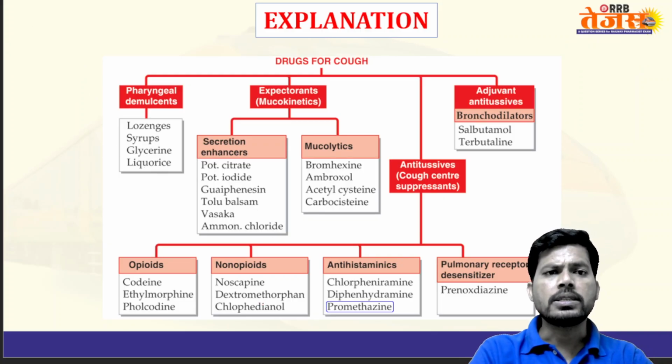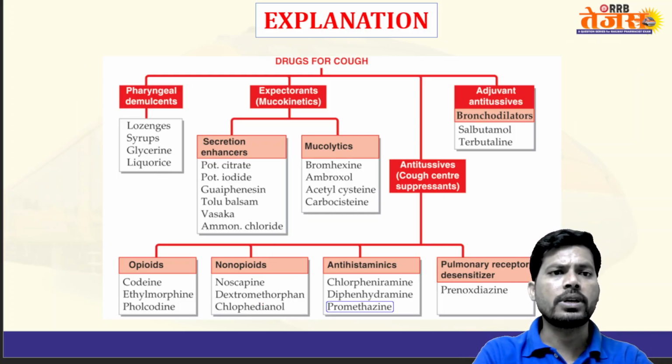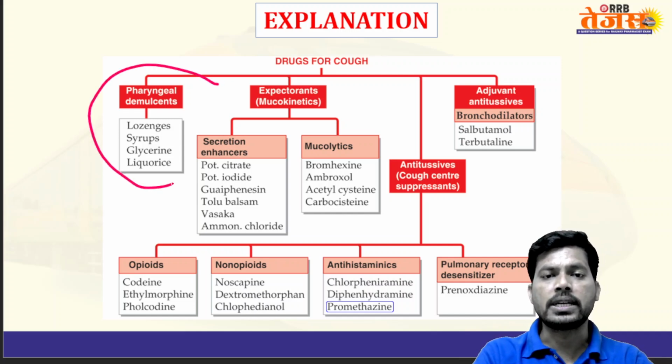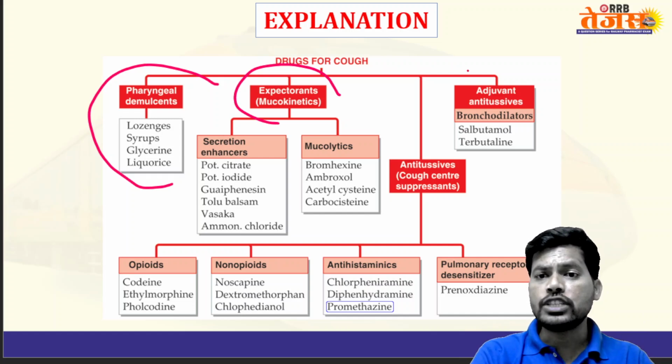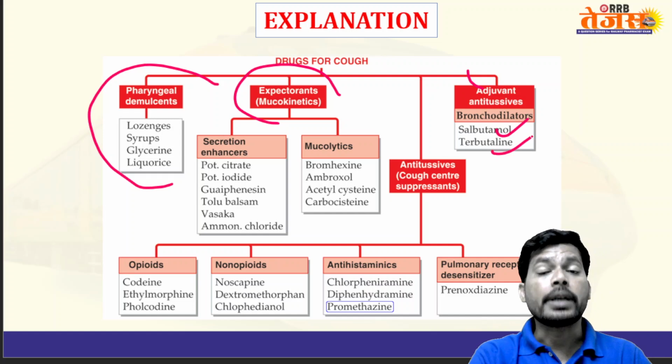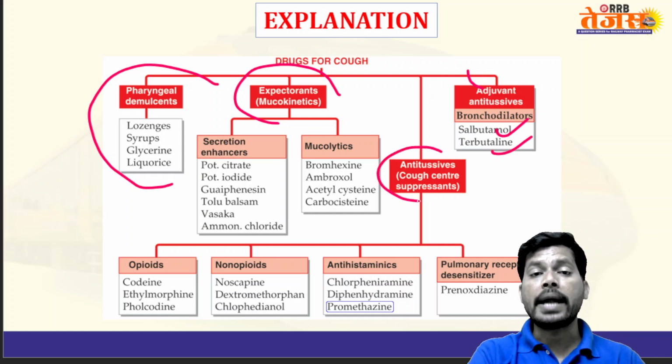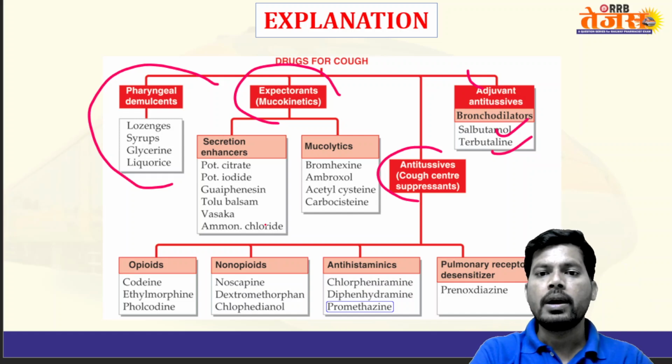Here is the classification of drugs for treatment of cough. Pharyngeal demulcents; expectorants, which expel out the excess mucus; and adjuvant antitussives like bronchodilators, salbutamol, terbutaline, which decrease bronchial mucus secretion. Antitussives act directly on the cough center in the brain. And mucolytics.